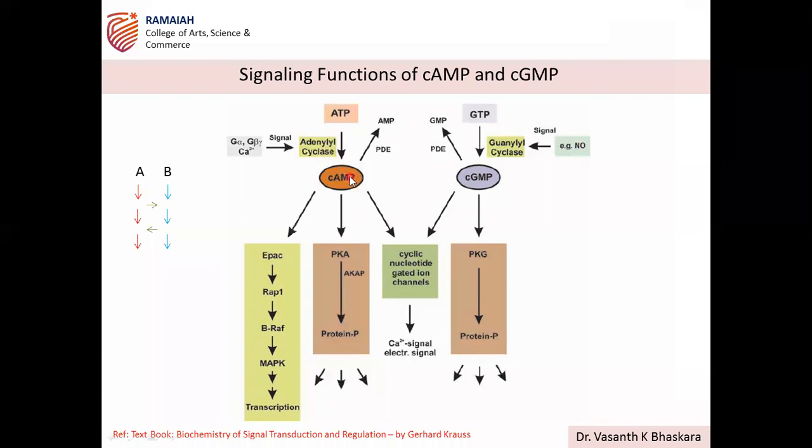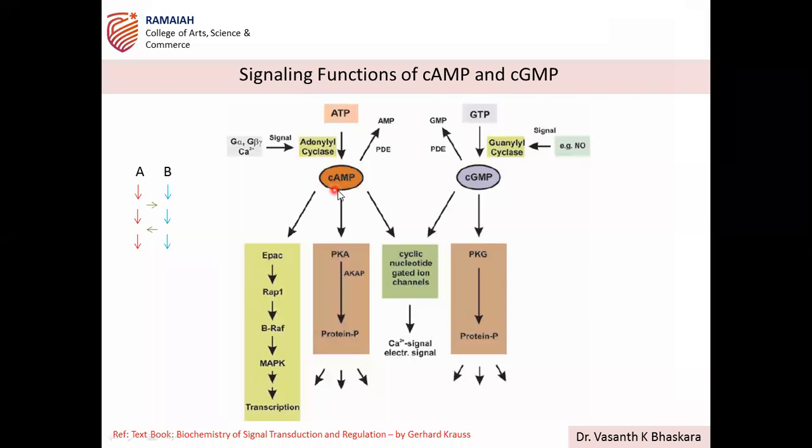And this cAMP, as we discussed earlier, depending on the condition, the time and the location, and also depending on the requirement for that particular pathway, the levels will be maintained as required by the degradation enzyme, that is phosphodiesterase. This acts on cAMP, converting it into AMP. This breaks the cyclic structure of the cyclic AMP, and that's how cAMP levels will be regulated by the action of PDE and adenylyl cyclase. So both are reversible reactions.